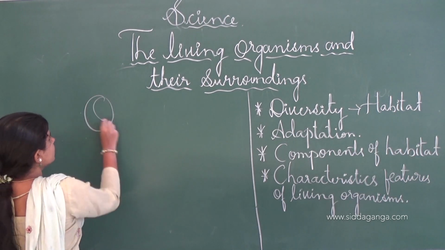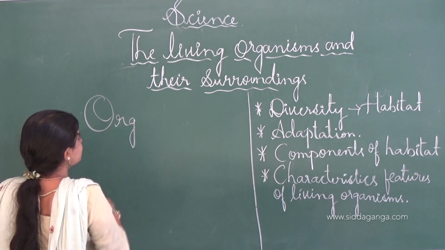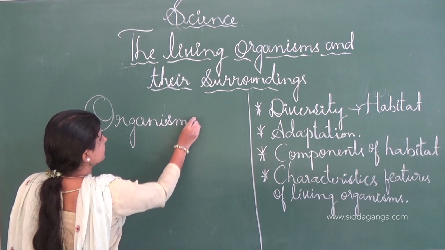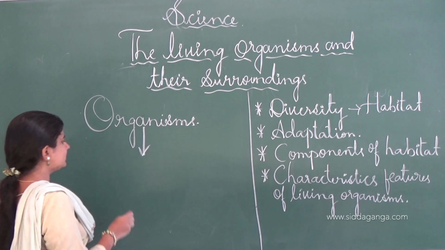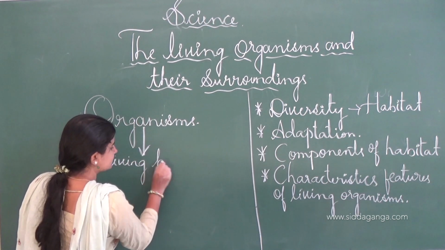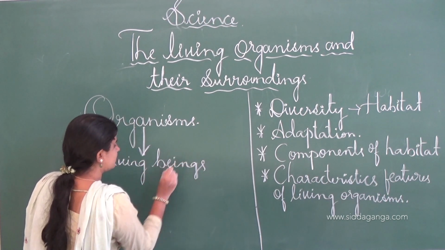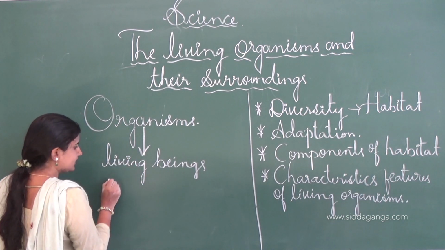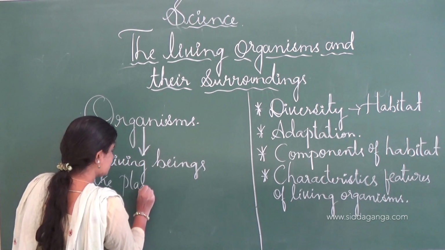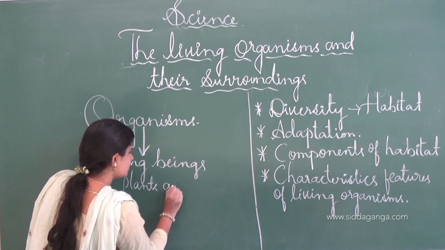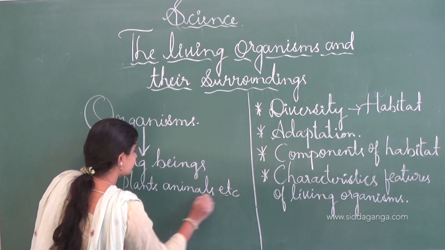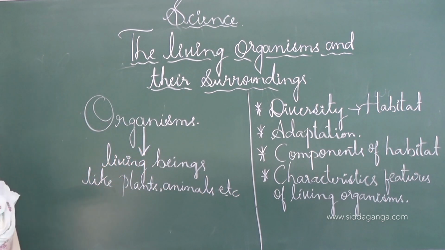See, as I told you, organisms is nothing but all the living beings like plants, animals and bacteria etc. are called as organisms.